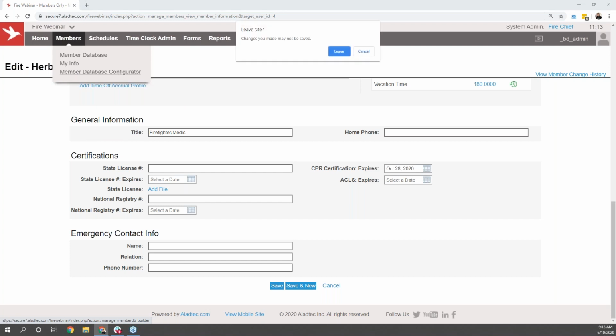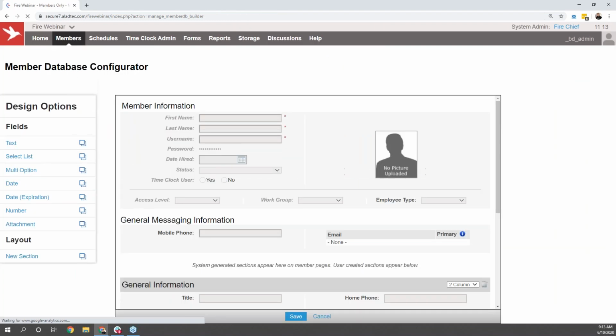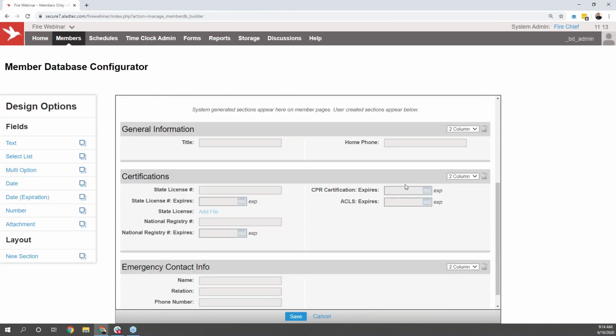To change around the information showing up in the member database, you can hover over members at the top and pull over to the member database configurator, where you're able to use the options here on the left-hand side to drag and drop and add additional fields. As you see, you can have expiration dates, short answers, you can have attachment fields, and over here you'll see all of the options that are going to be available.